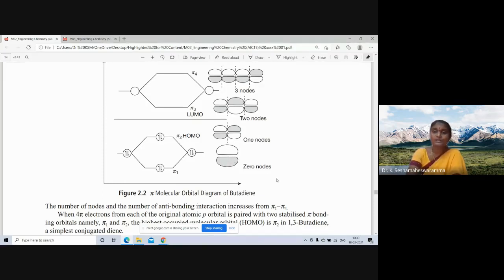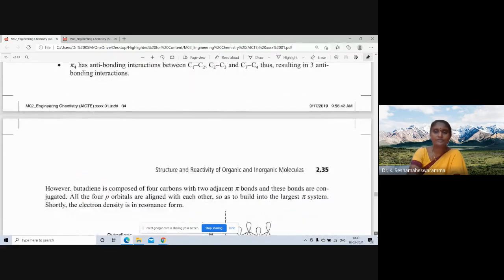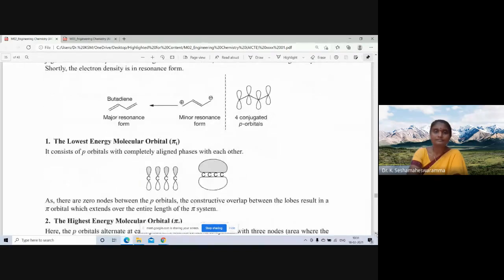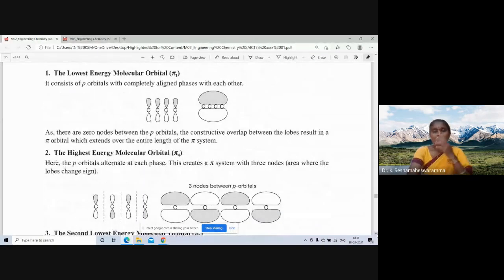I will explain to you. This is pi 1, this is pi 2, pi 3, pi 4. And here, you will observe clearly. The lowest energy molecular orbital is pi 1 because it consists of p orbitals with completely aligned phase. All the p orbitals are in the same phase, aligned in a single phase with each other.